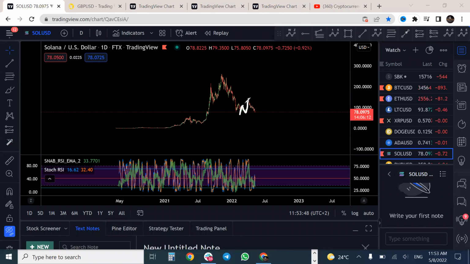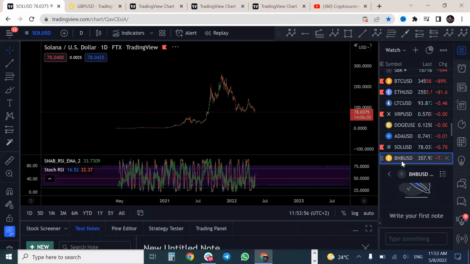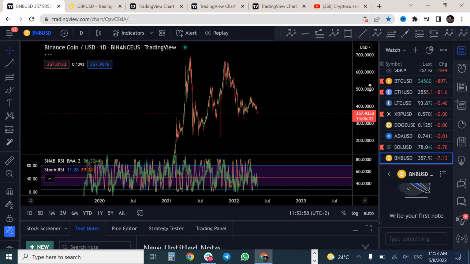Solana. So you'll see that they're all just showing us continuation moves to the downside. We've got a three-wave move here on Solana, just like we had on Bitcoin. We should see this one continue lower to around this level. That is Solana. Right, so most of the pairs are doing exactly the same thing. They are bearish. You will see with Binance against the US dollar, 1, 2, 3 here. We're still looking for this one to continue to the downside to around these levels. We should start seeing reversal around those areas.